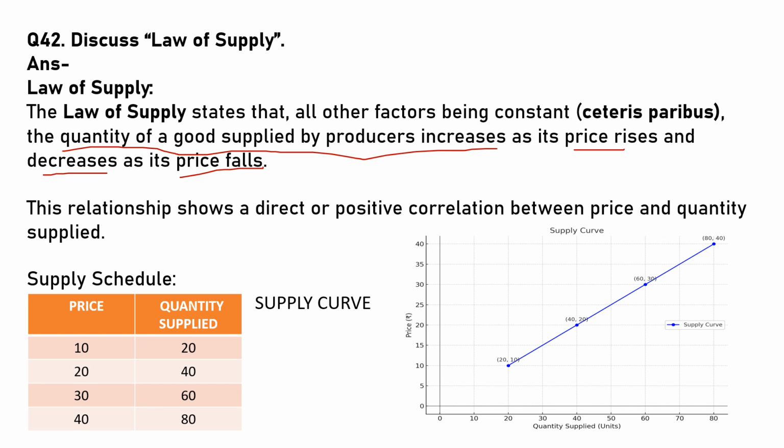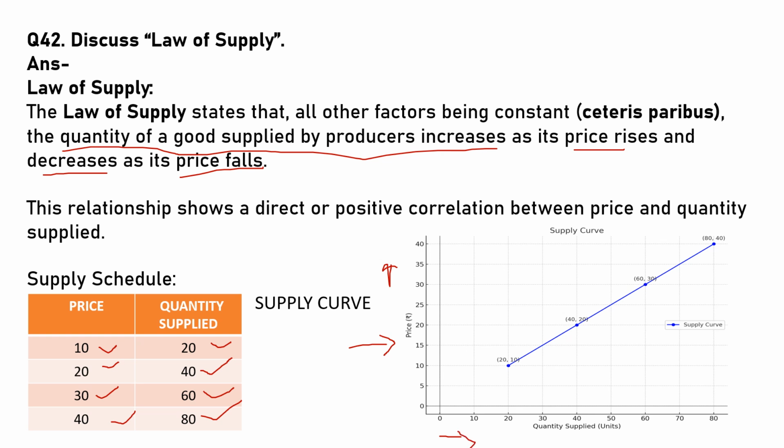While answering the question, you must give a supply schedule and also a supply curve. See how this is happening. When the price is 10, the quantity supplied is 20. When the price increases to 20, the quantity supplied also increases to 40. So when the price increases, the supply too increases. In the curve, the price is on the y-axis and the quantity supplied is on the x-axis.